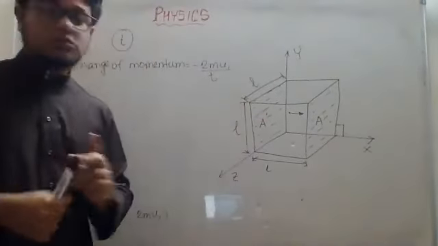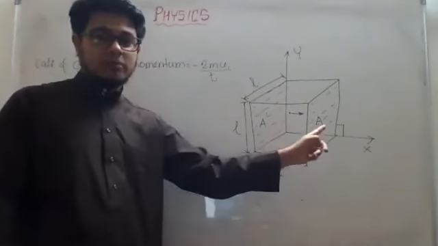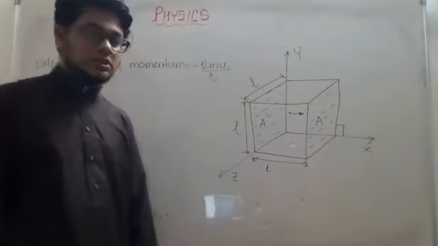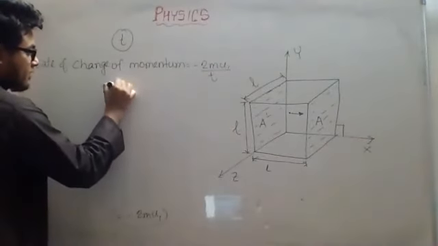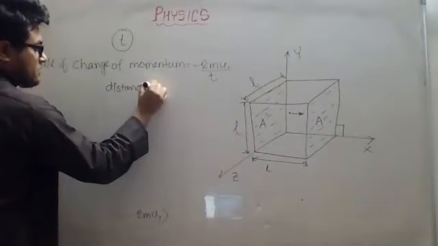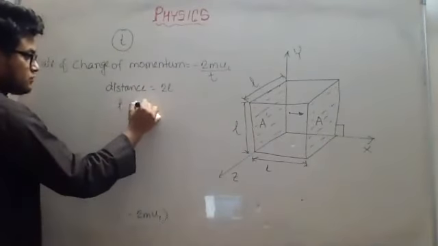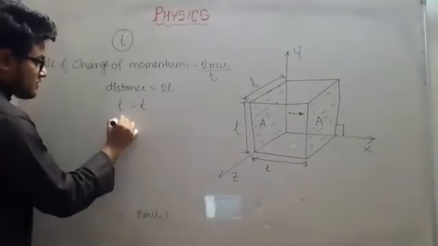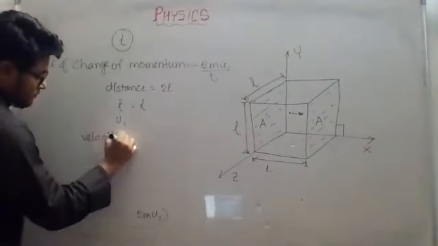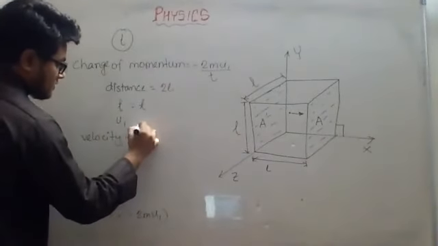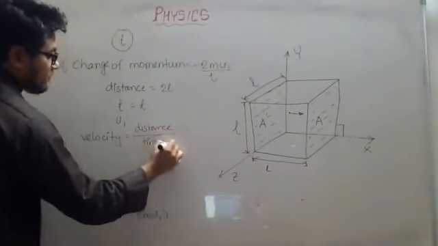So in this time it will travel from A to A prime, l distance, and then again from A prime to A it will come another l distance. So the distance covered by it will be 2l, the time taken is t, and the velocity we have considered to be u1, right? Now as you know, velocity is equal to distance by time. We are not considering any kind of acceleration here.